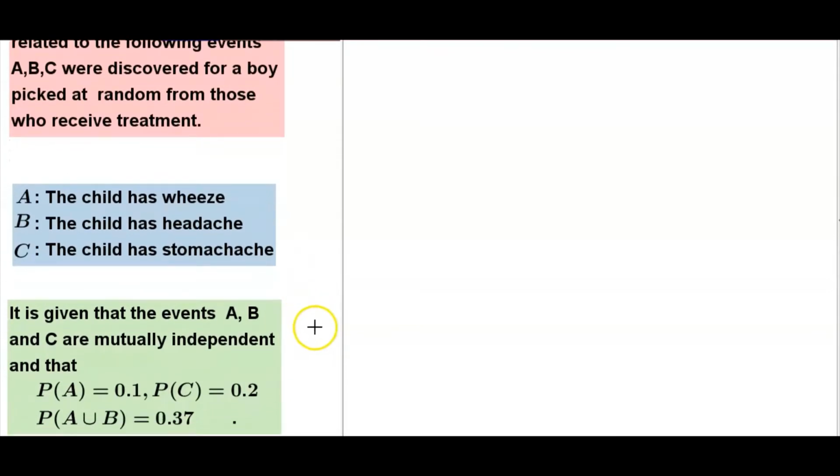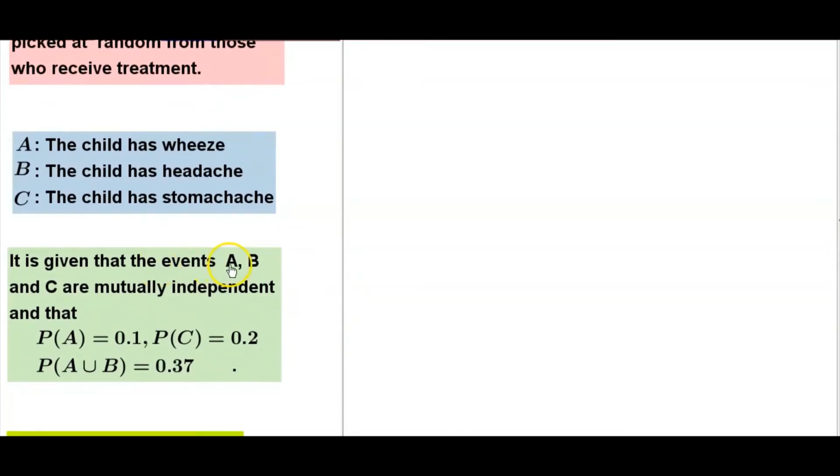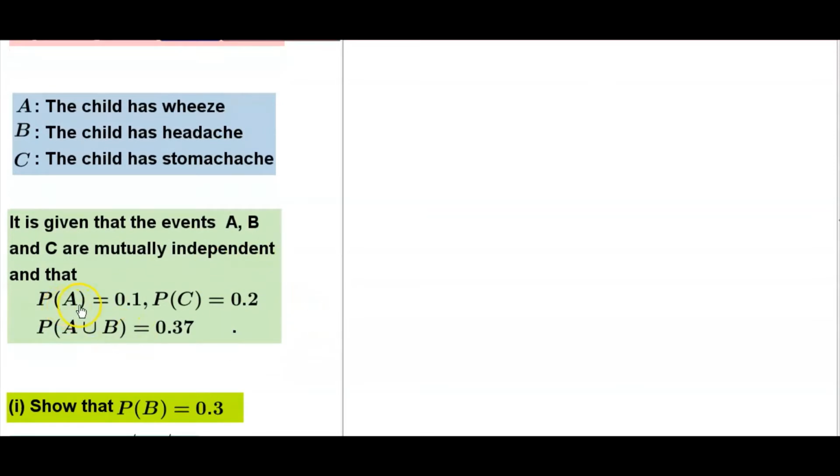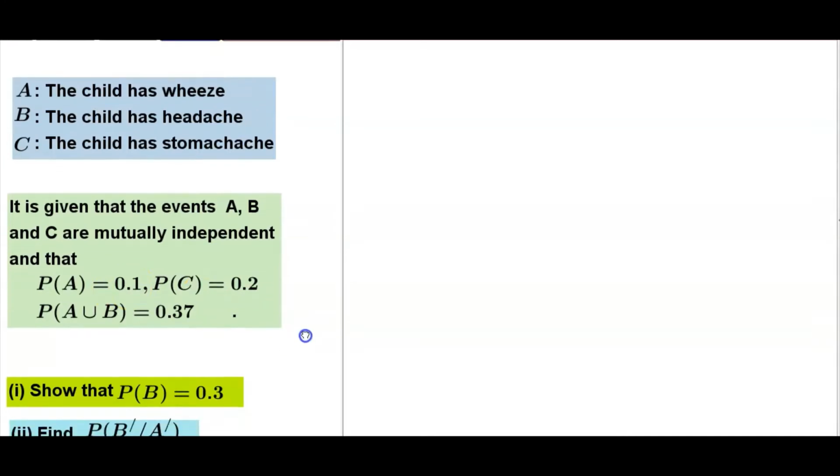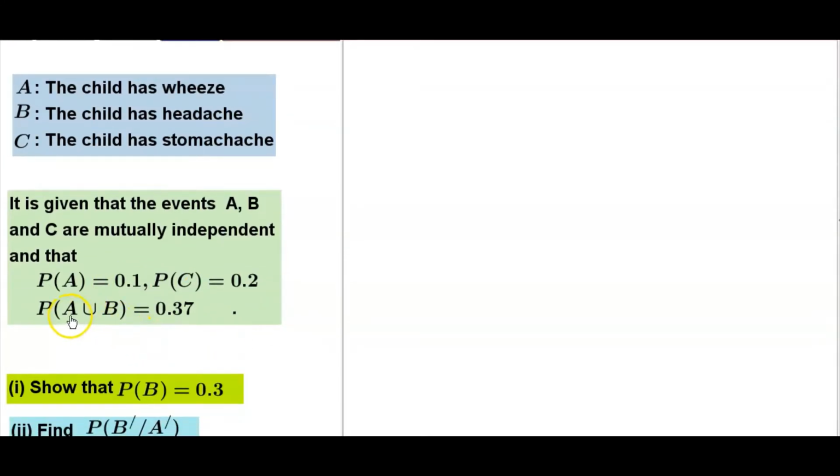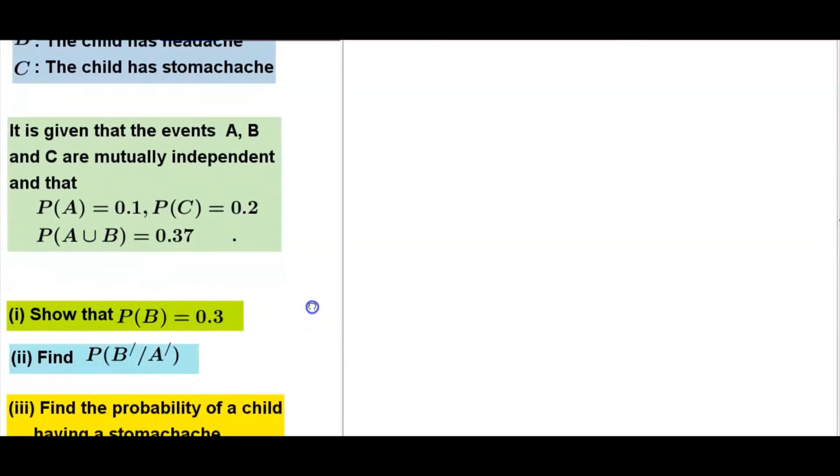It is given that events A, B, and C are mutually independent and that probability of A is equal 0.1, probability of C is equal 0.2 and probability of A union B is equal 0.37.